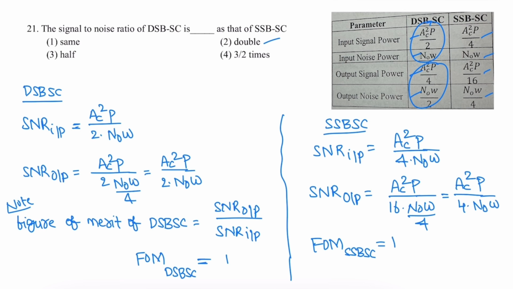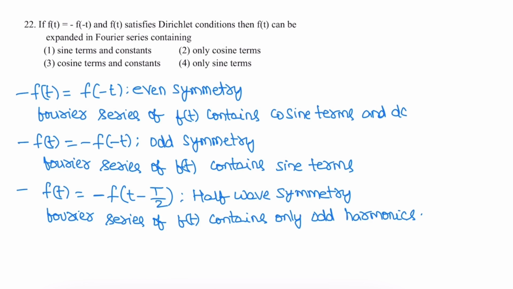The figure of merit for DSB-SC is 1. Similarly, the figure of merit for SSB-SC is also 1. But the input signal to noise ratio or output signal to noise ratio of DSB-SC is double that of SSB-SC.